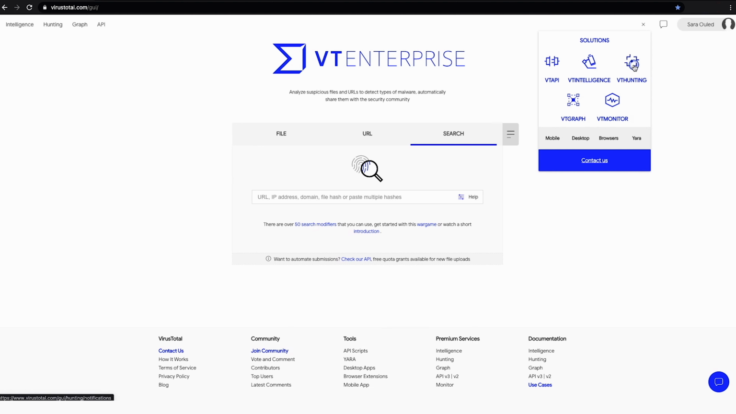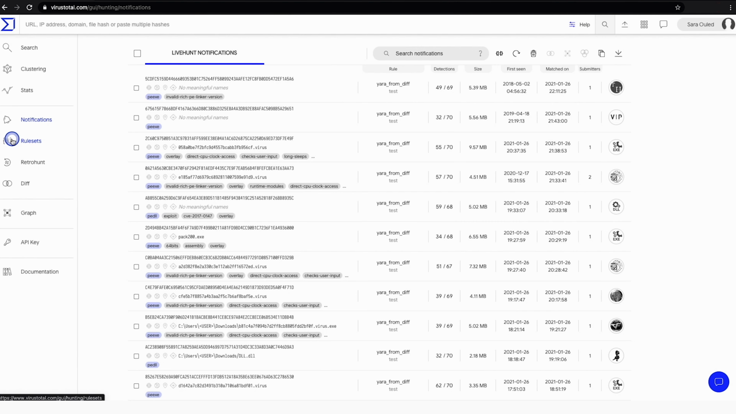Hunting is an important tool that leverages the power of YARA rules over the VT dataset. It consists of two different components. Live Hunt allows you to be notified when there are new files uploaded to VirusTotal which match your YARA conditions. Retro Hunt allows you to search for files that were already submitted in VirusTotal some time ago and match your YARA rules.